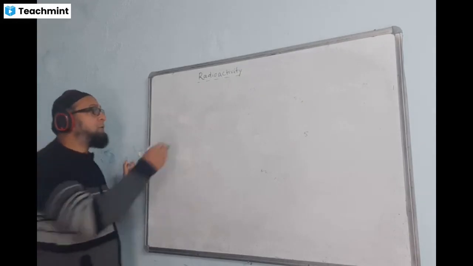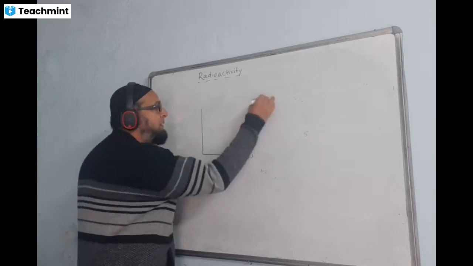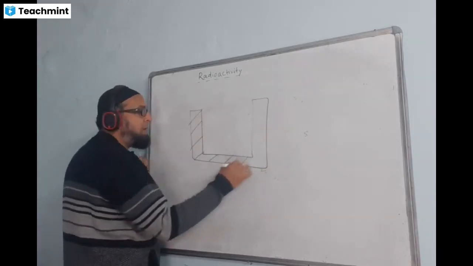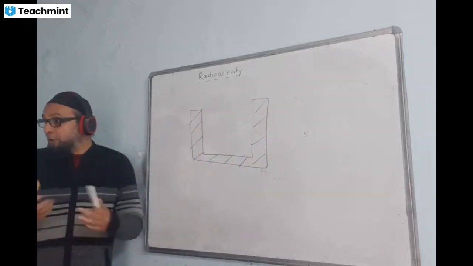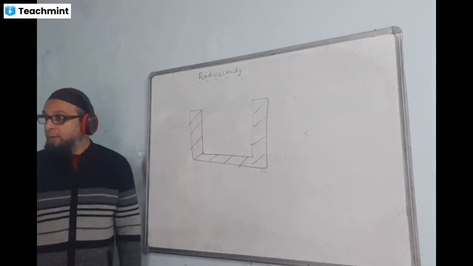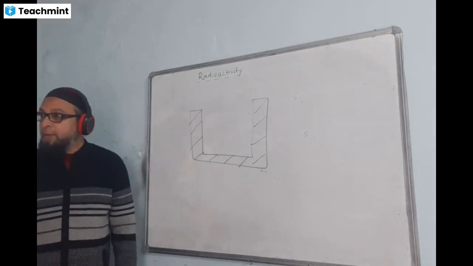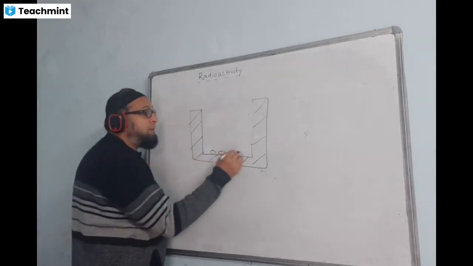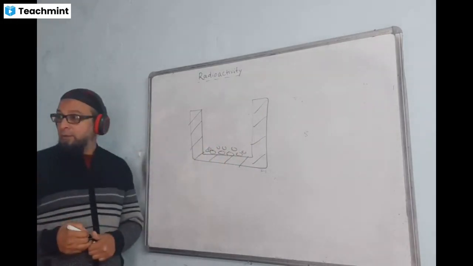What he did, he took the salt in a dark room and he kept the salt in a lead container. Lead is a very dense metal, so it will prevent the radiation from coming out of it. Lead is known to be a good absorber of radiations, the dense metal. In the lead container he kept that uranium salt, which he was using in the chemistry lab.